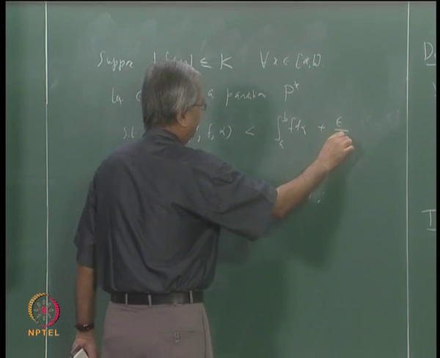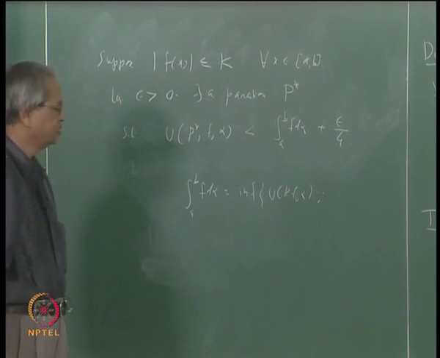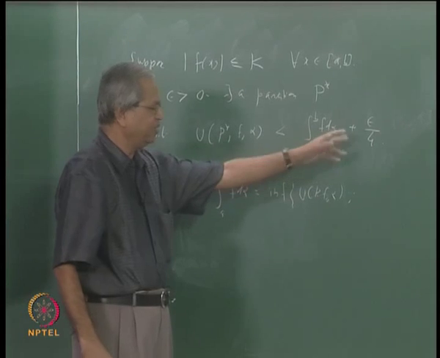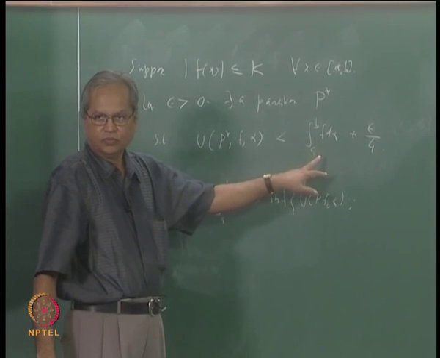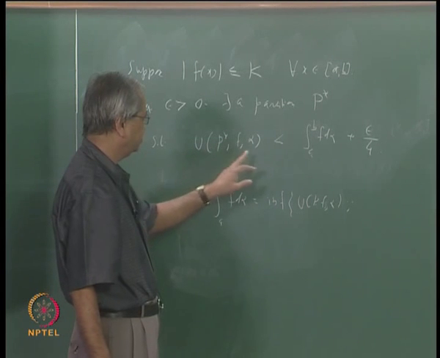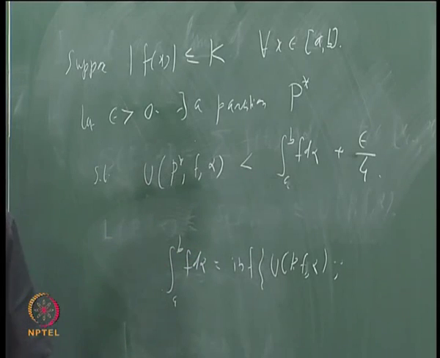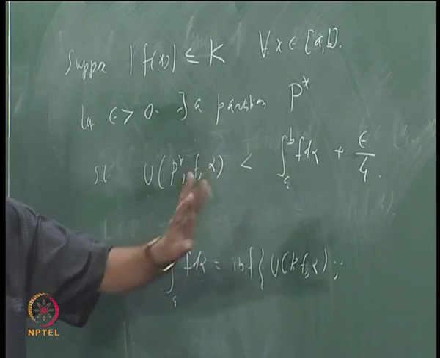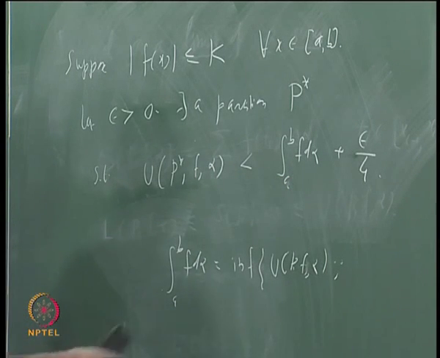Something similar we had done in one of the proofs yesterday. This is the infimum, so anything bigger than that is not a lower bound. So there should exist some partition such that the upper sum with respect to that partition is less than this number, integral a to b f d alpha plus epsilon by 4.